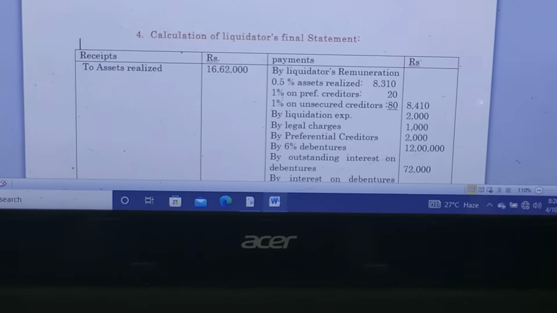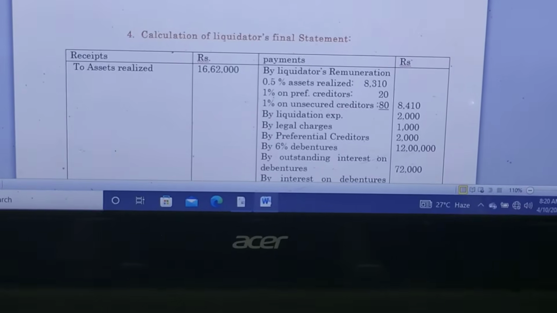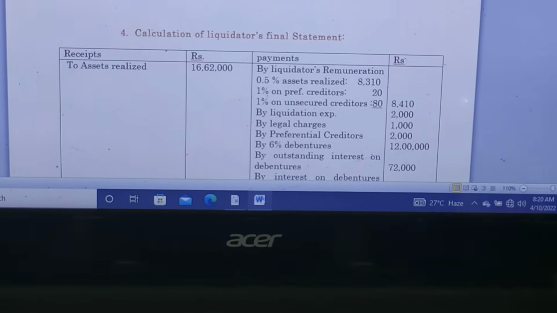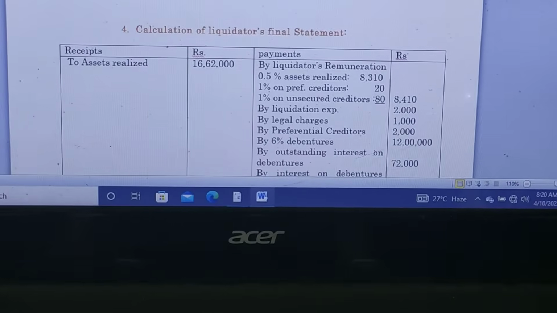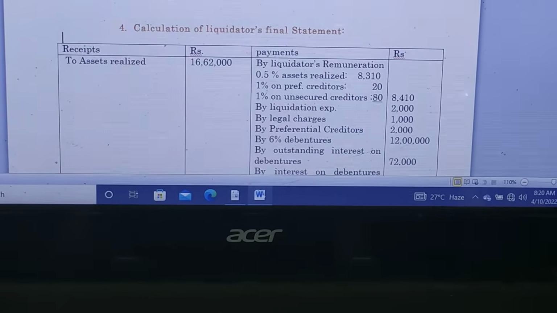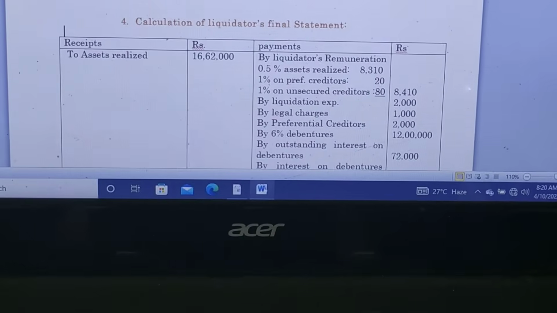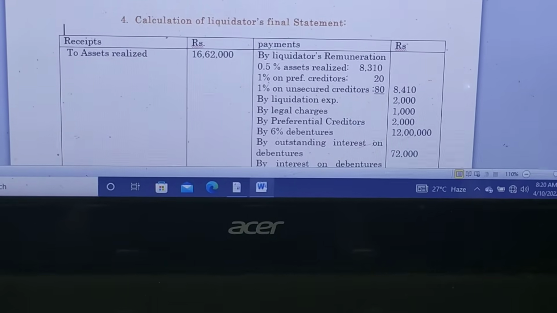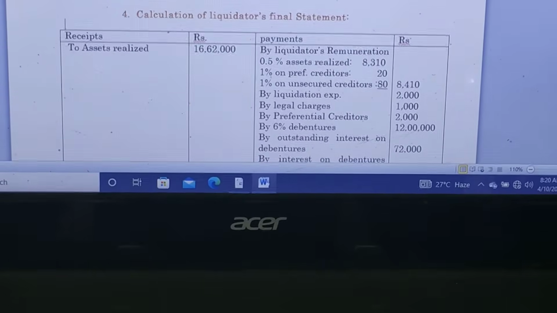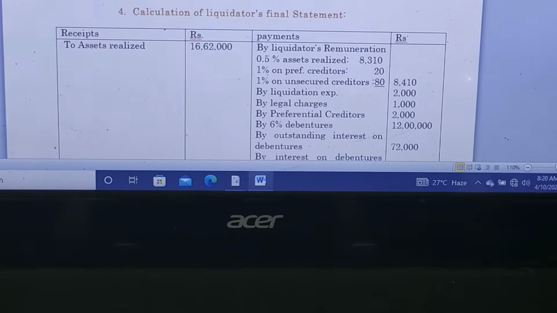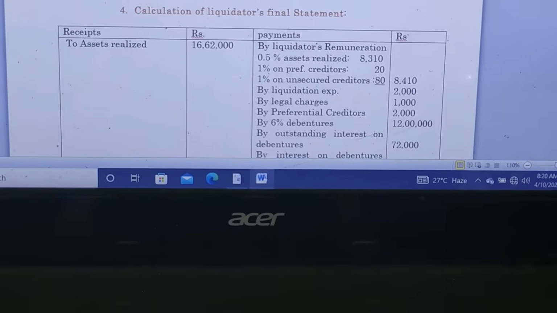So we have to go to the payment side, that is the credit side. Under the payments we have to mention by liquidator's remuneration: 0.5% on assets realized 8,310, 1% on preferential creditors rupees 20, and 1% on unsecured creditors rupees 80. The total liquidator's remuneration is 8,410.